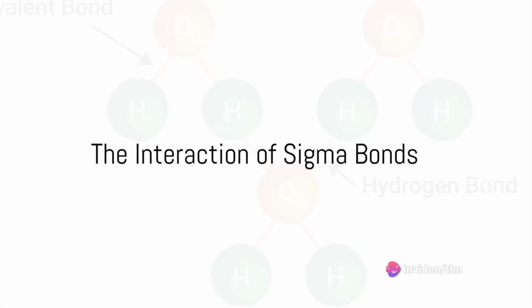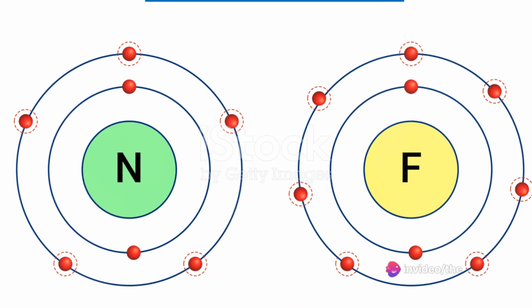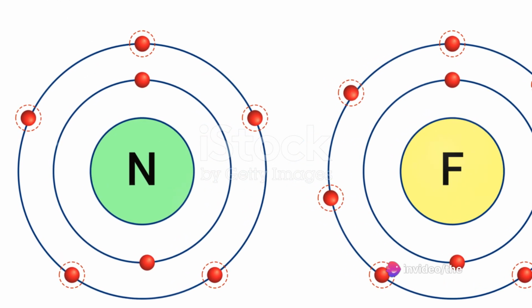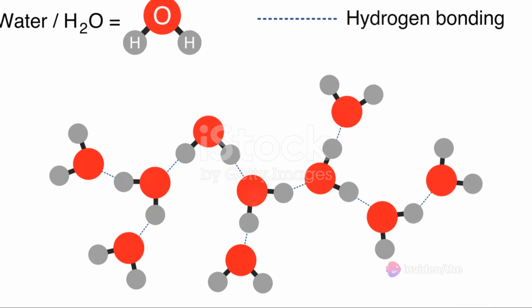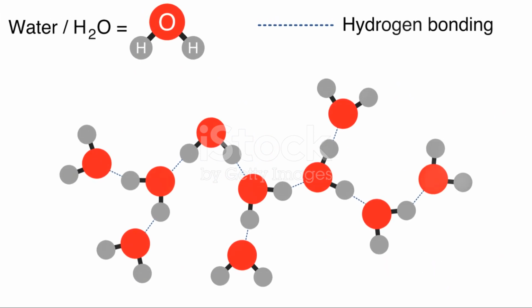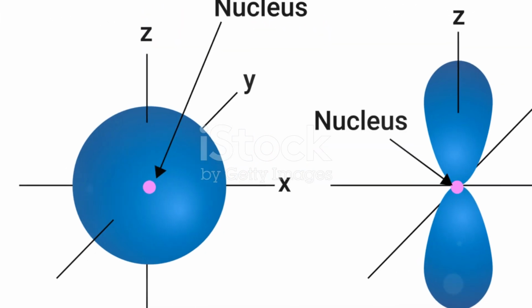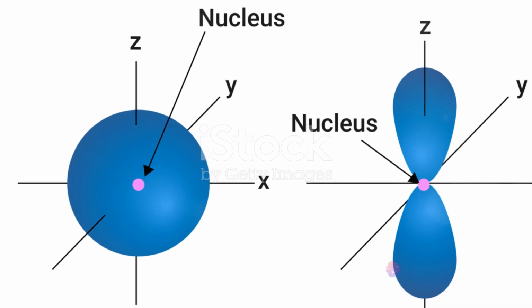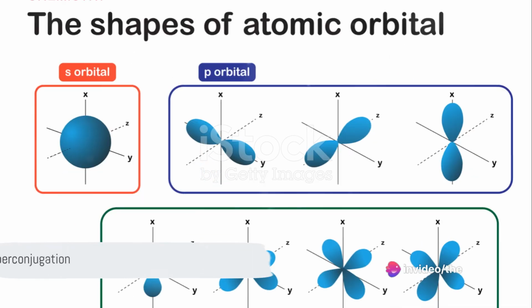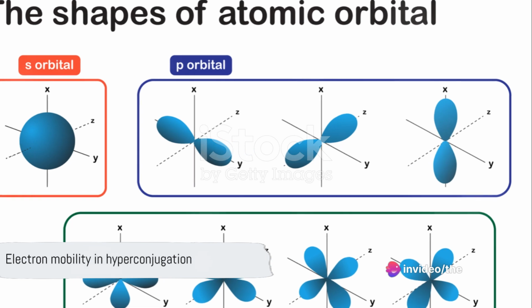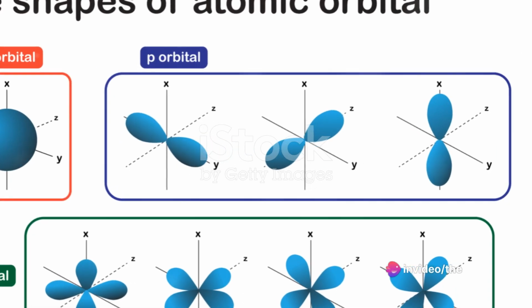Hyperconjugation involves the interaction between the electrons in a sigma bond, specifically a carbon-hydrogen bond, and an adjacent empty or partially filled atomic or molecular orbital. This interaction leads to a delocalization of sigma electrons. Simply put, the electrons are not confined to a particular place, they can move around.